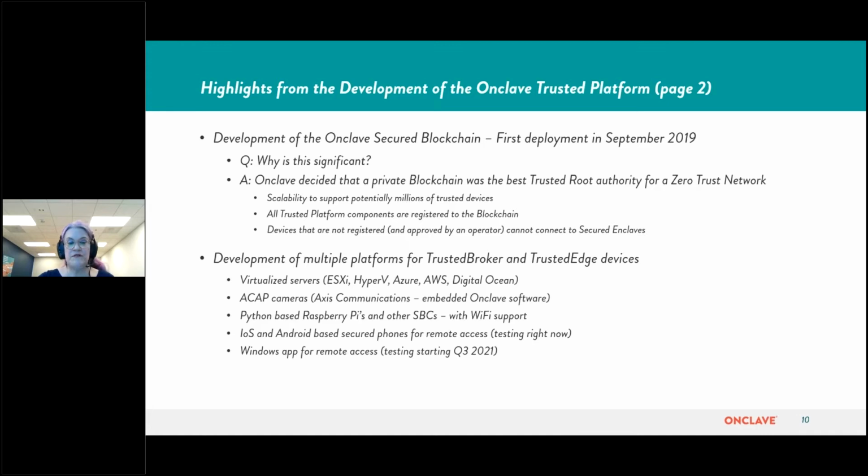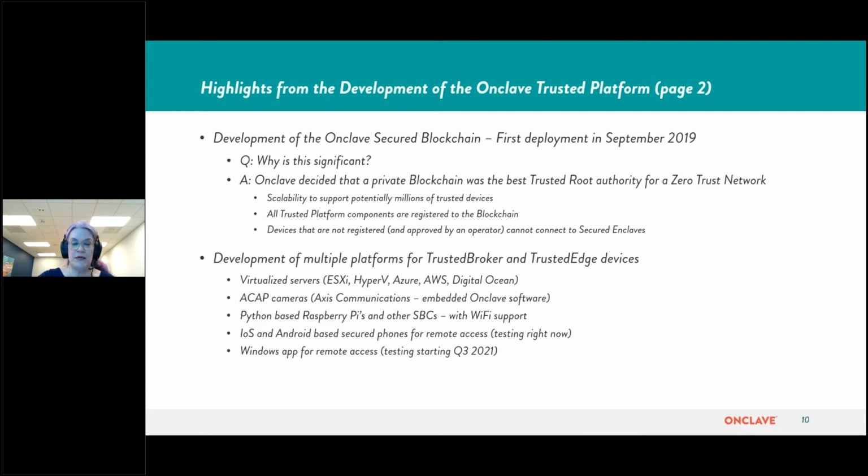The next part was development of multiple platforms for trusted broker and trusted edge devices. I'll get into a deeper description of what components make the Enclave Trusted Platform momentarily. Virtualized servers, whether it's ESXi, Hyper-V, Azure, AWS, DigitalOcean, and ACAP cameras. We've worked with Axis Communications to embed our software on the camera directly so that it becomes a trusted device.